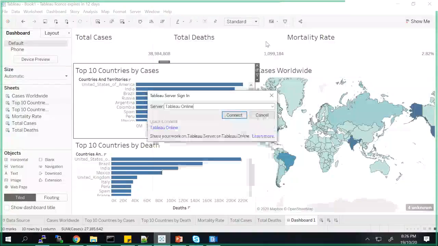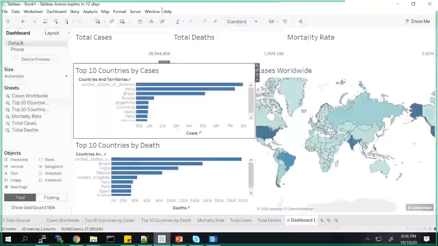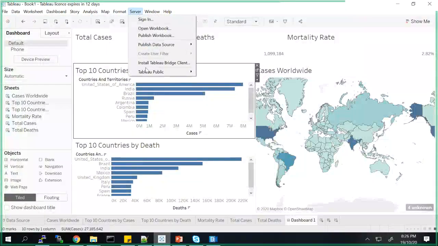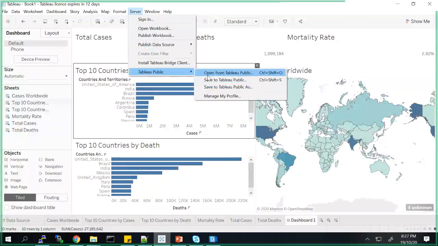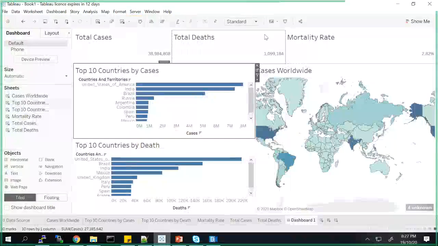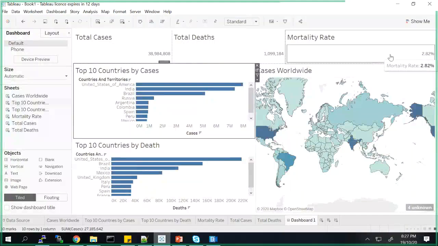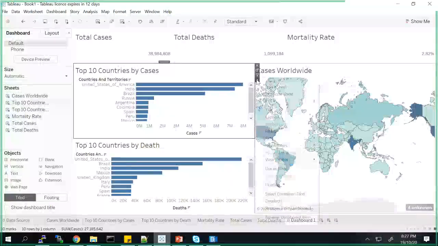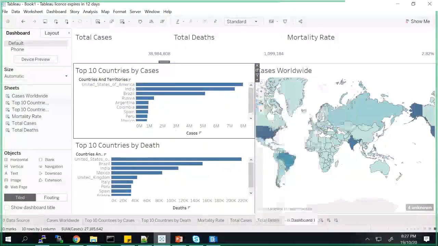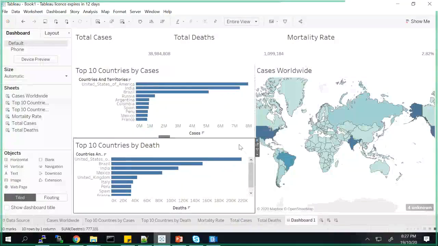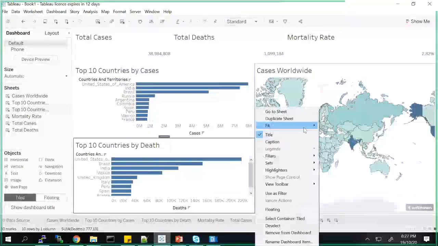So there are multiple ways to publish, but for free use, you can just create an account on Tableau Public Online, and then go to server, go to Tableau Public, and open from Tableau Public. It will publish your dashboard over there. Any other questions?